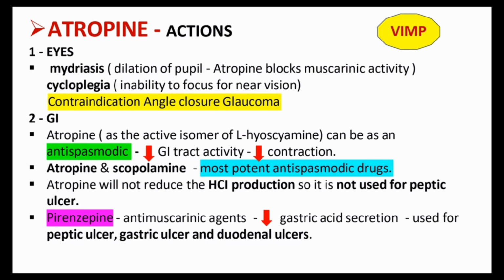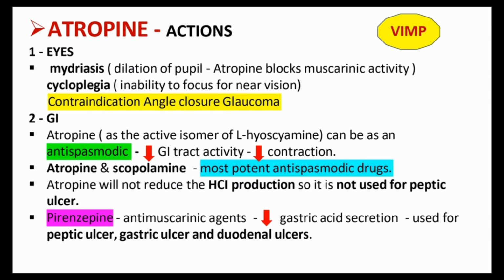These are the main actions, same as sympathetic, that means parasympatholytic actions. And the third point is atropine and scopolamine. These are the most potent antispasmodic drugs used. Atropine and scopolamine are the most potent antispasmodic drugs. Very important point. We can expect questions based on these highlighted points.